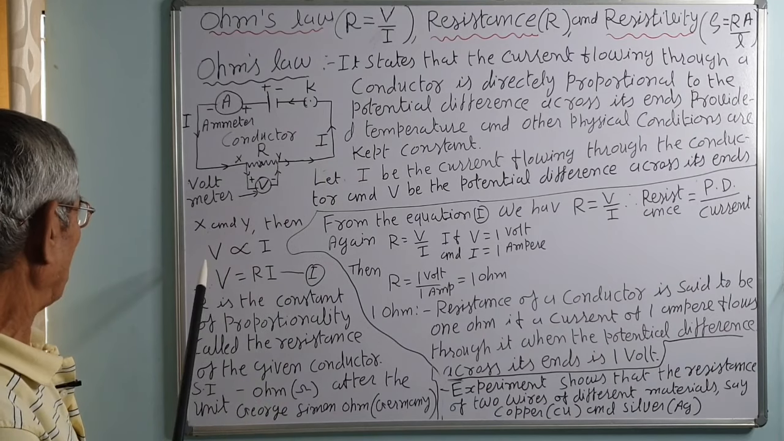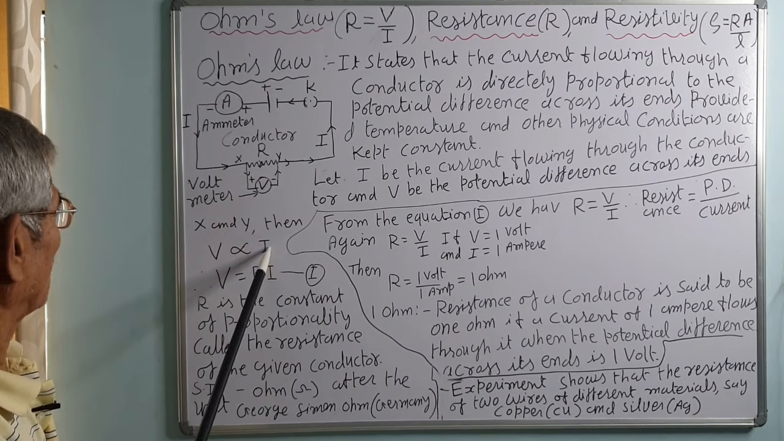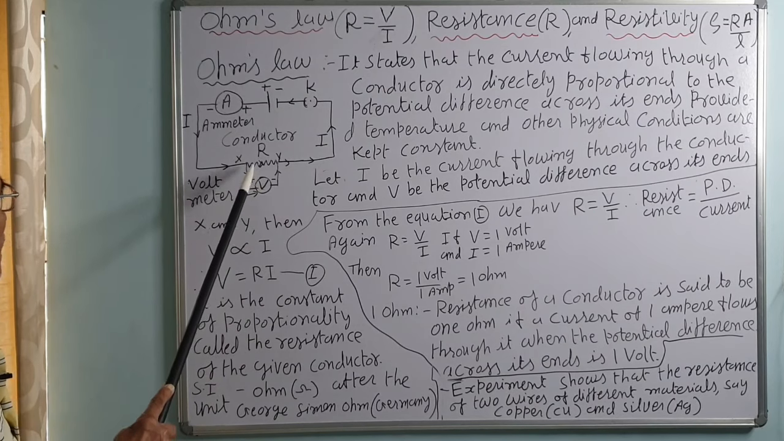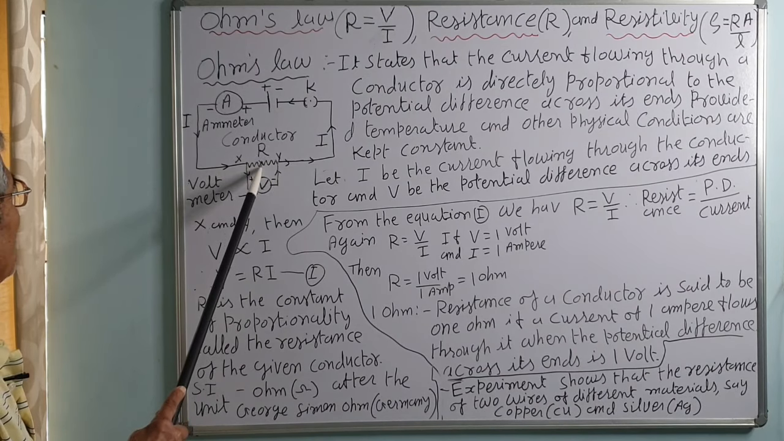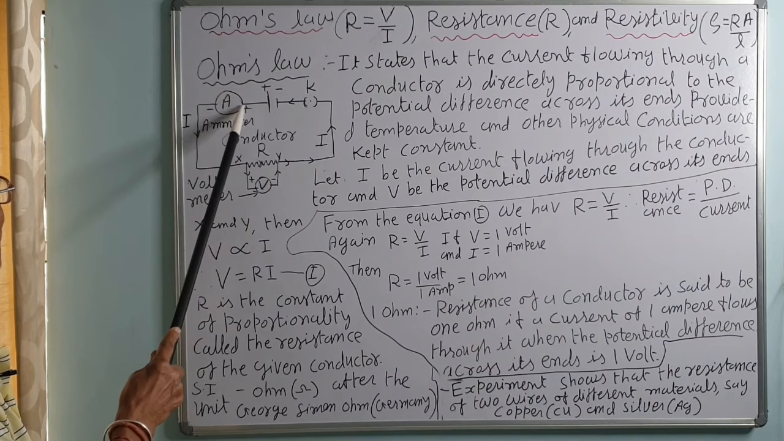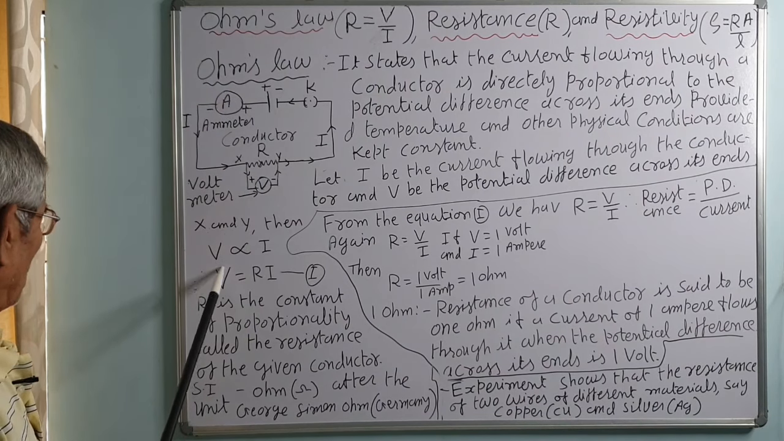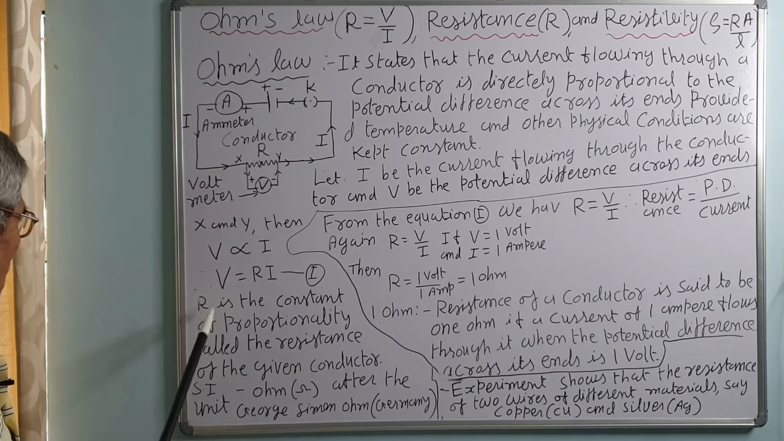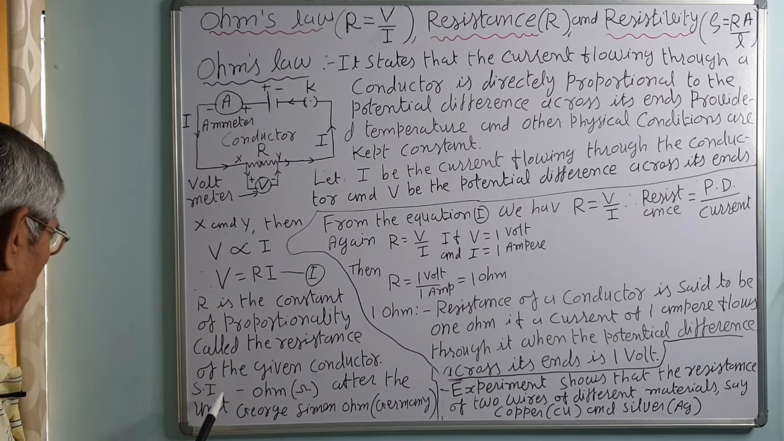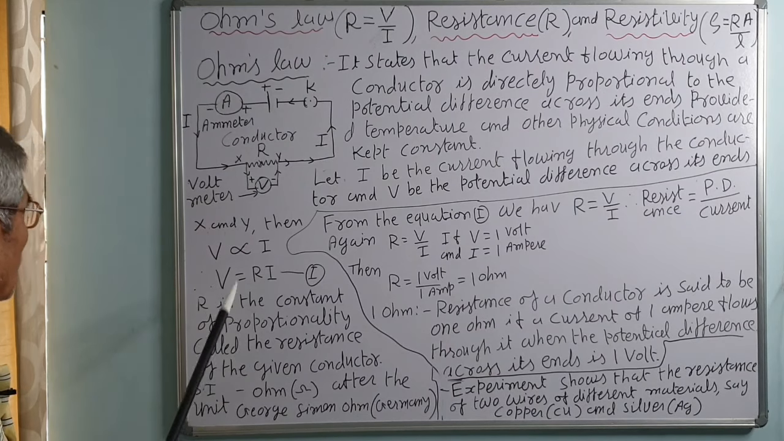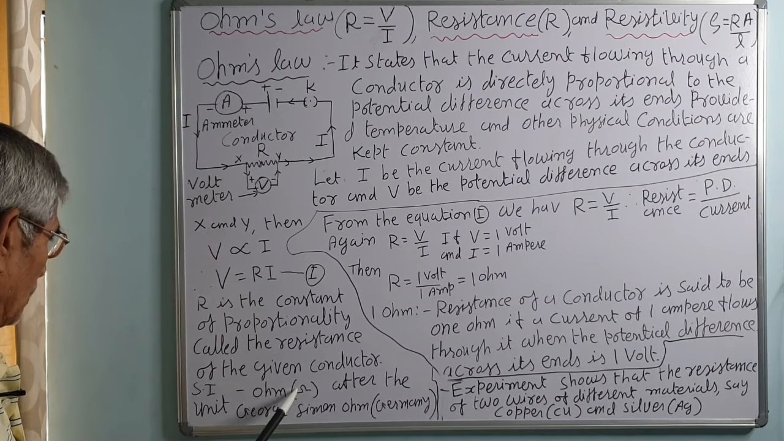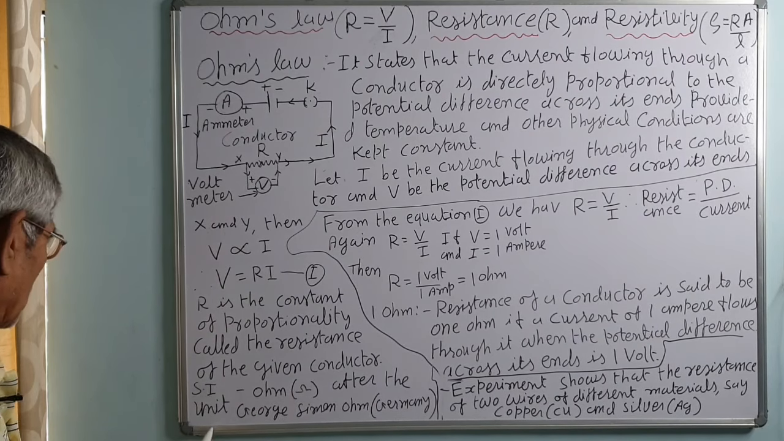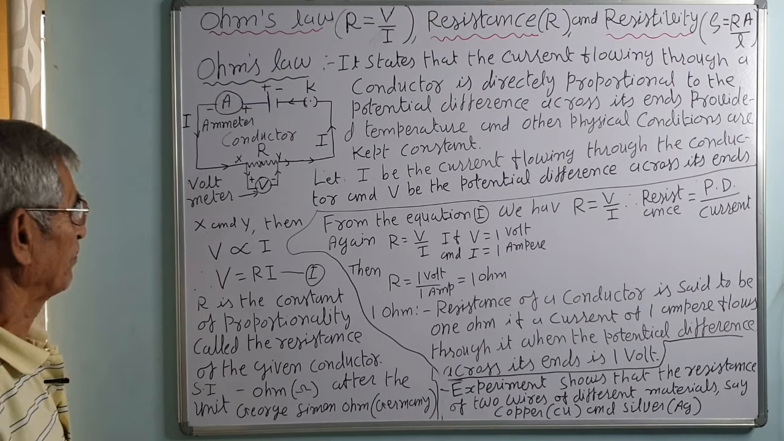According to this statement, the potential difference is directly proportional to the current flowing through the resistance. The potential difference V is directly proportional to the current I that we can measure by the ammeter connected in series. Therefore, V is equal to some constant R into I. R is the proportionality constant, and it is called the resistance of the given conductor. Its symbol is R. The SI unit of resistance is ohm, symbolized by this. It is named after Georg Simon Ohm of Germany.